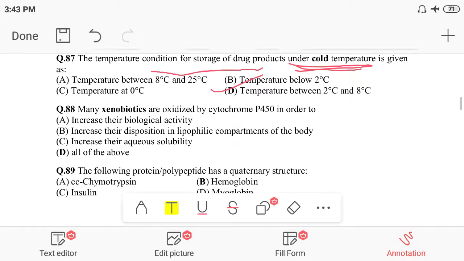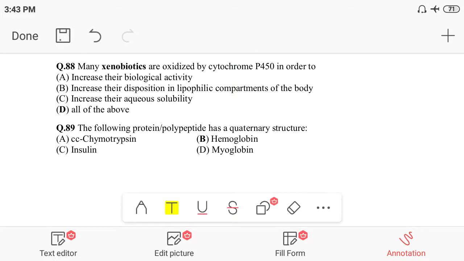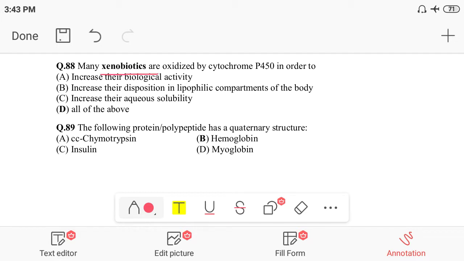Now we are moving to the next question, number 88. What is question 88? Many xenobiotics are oxidized by cytochrome P450 in order to: option A, increasing their biological activity; option B, increasing their deposition in lipophilic compartments of the body; option C, increasing their aqueous solubility; and option D, all of the above.